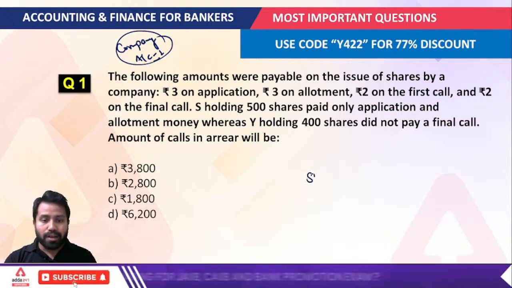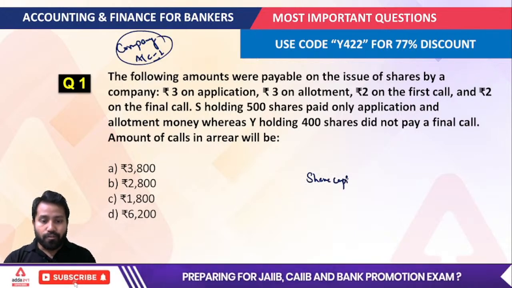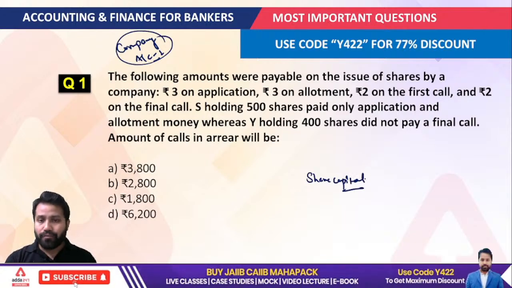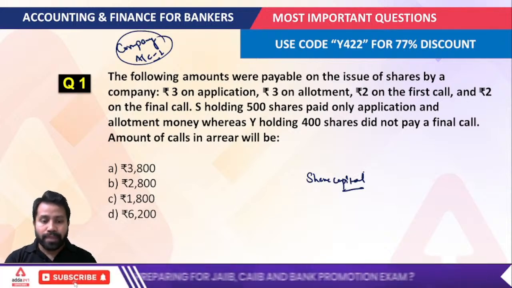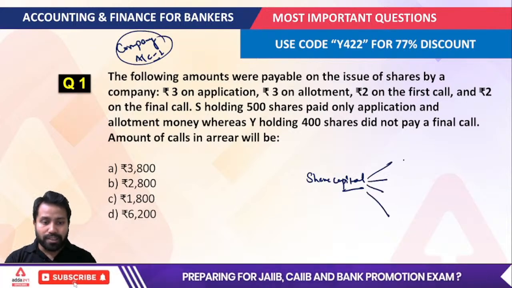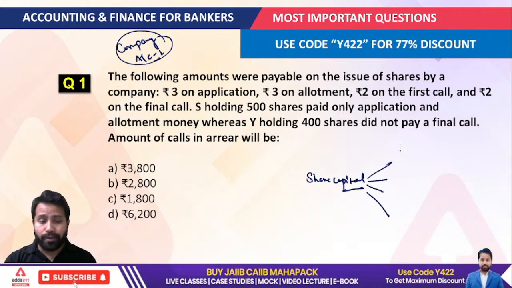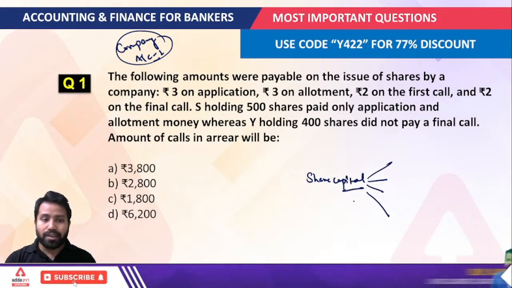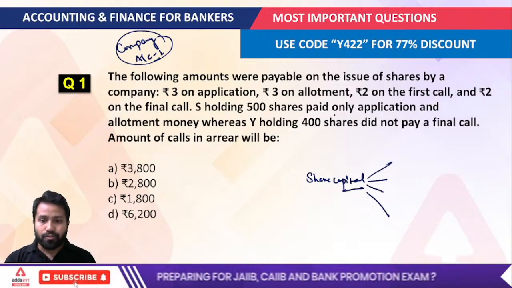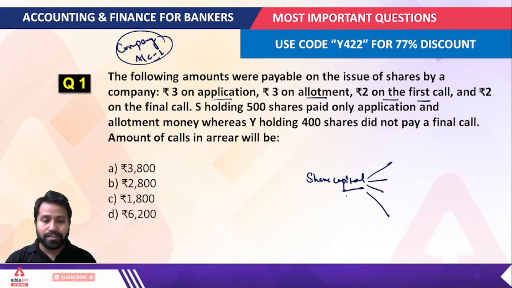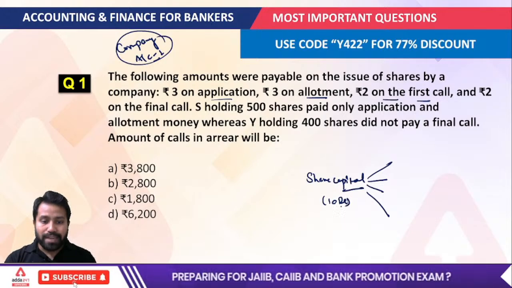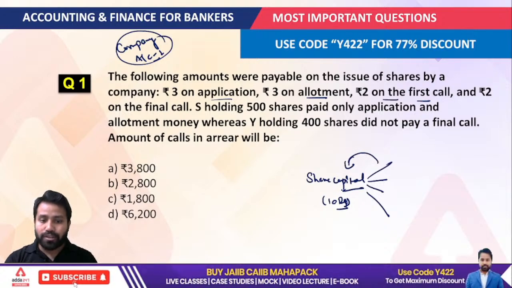Whenever we are talking about share capital, if you are not aware of the basics of this chapter, just understand in a very easy way that share capital is understood as installments. Suppose the company just wants 10 rupees. Like in this question, if I say 3 rupees on application and allotment, 2 rupees on the first call, 2 rupees on the final call, then you can understand the total price is 10 rupees. That means all the installments go into the share capital.